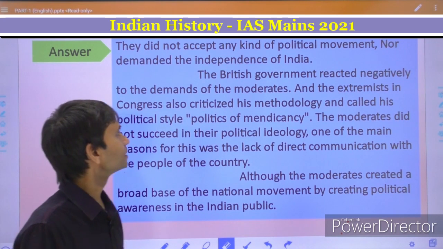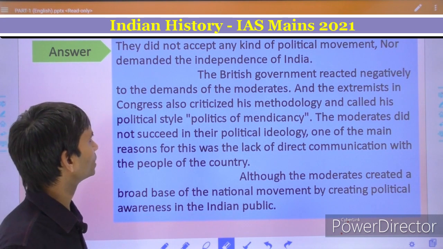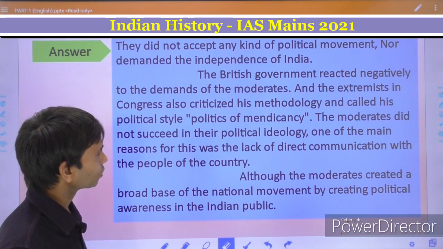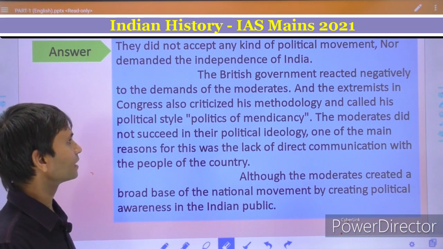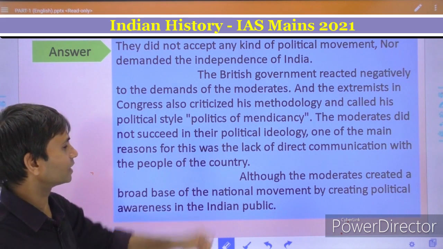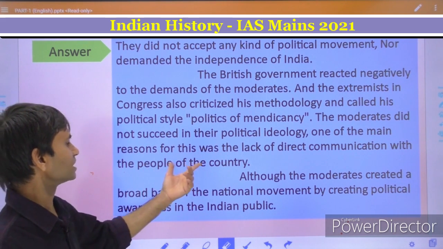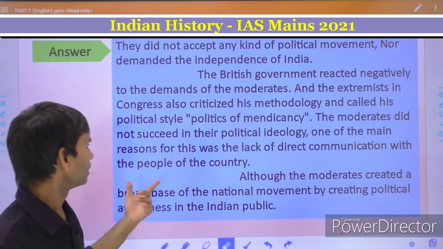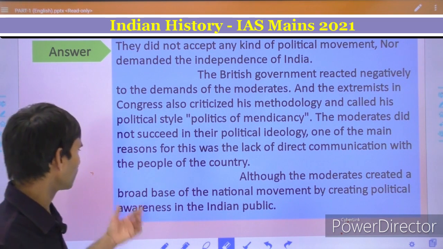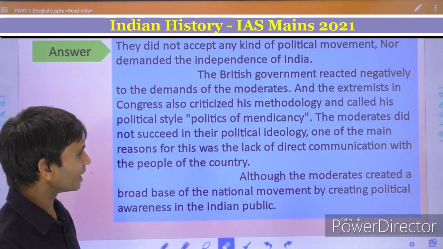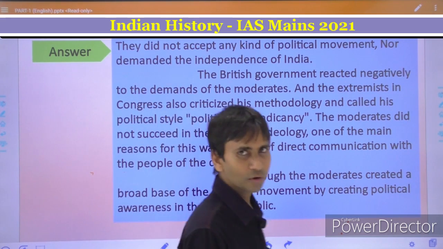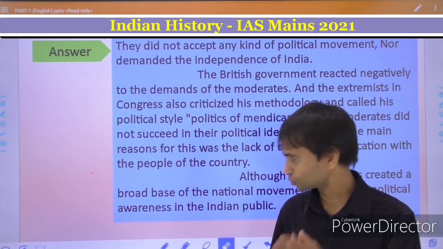Then the paragraph again changed. The British government reacted negatively to the demand of the moderates, and the extremists in the Congress also criticized his methodology and called his political style politics of mendicancy. The moderates did not succeed in their political ideology. One of the main reasons for this was the lack of direct communication with the people of the country. And finally, he has concluded, although the moderates created a broad base of the national movement by creating political awareness in the Indian public. Okay, so this is the answer of that student.